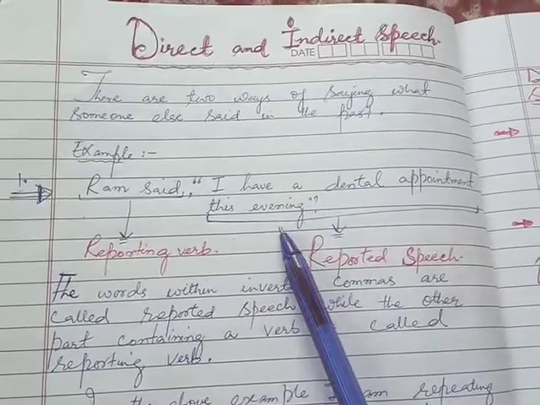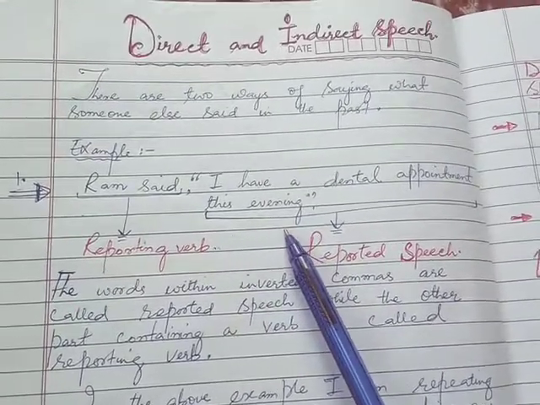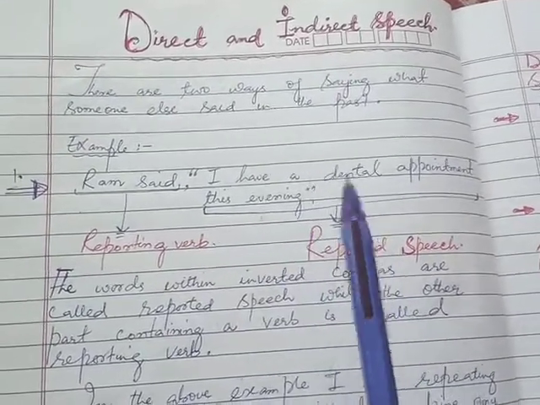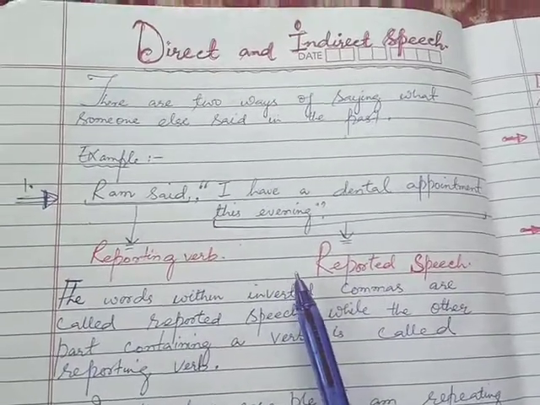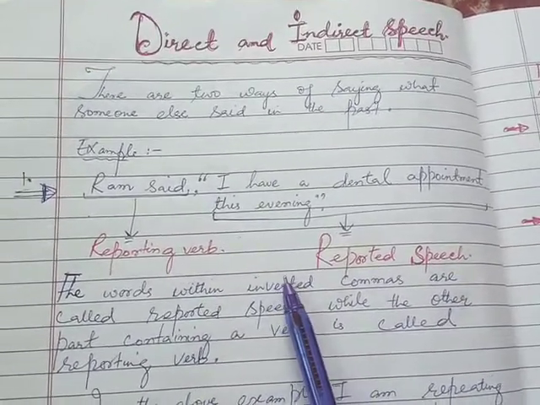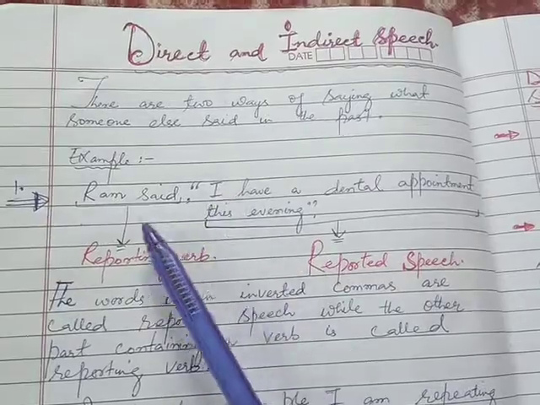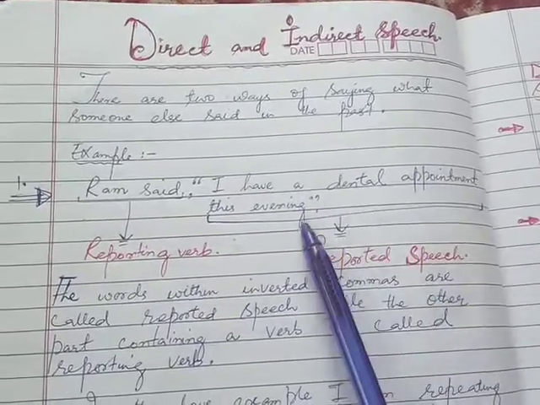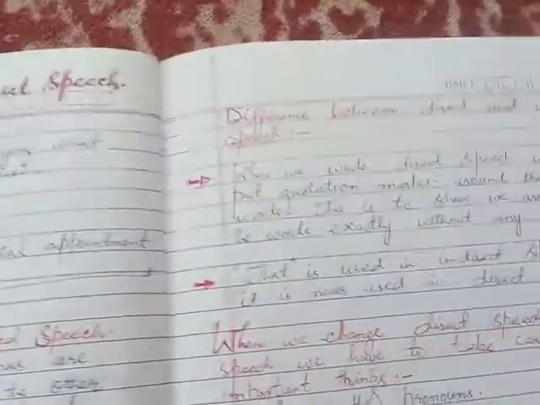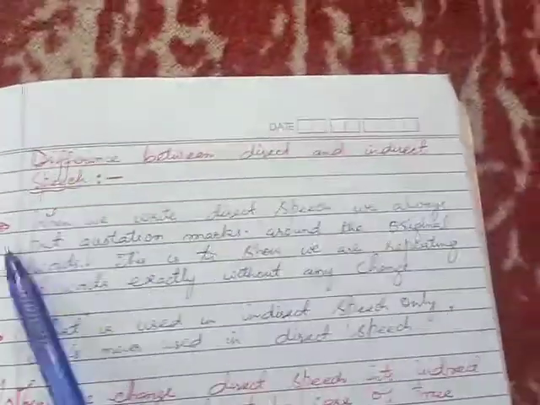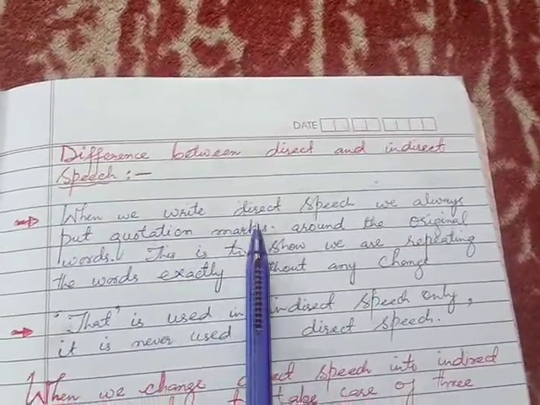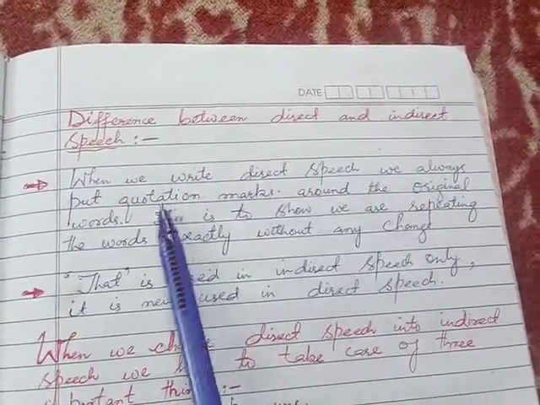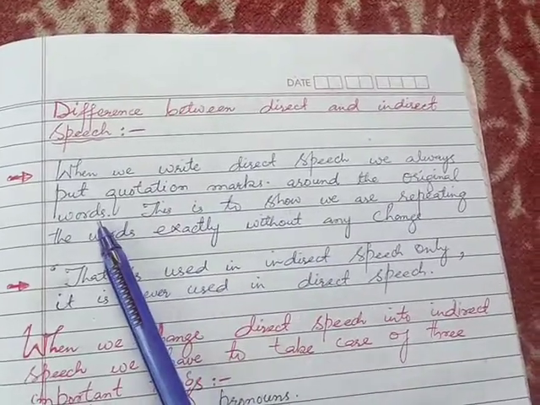This is called indirect speech because, as I told you, my dear students, we don't always repeat the other person's words exactly, because the message is important. So we can say it like this: Ram said that he had a dental appointment that evening. Dear students, one important difference between direct and indirect speech is that when we write direct speech, we always put quotation marks around the original words.